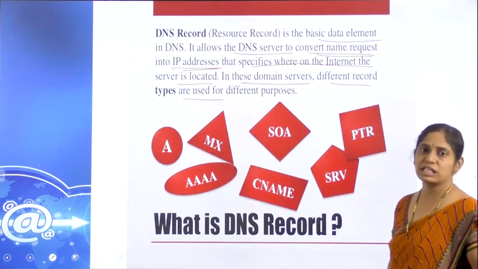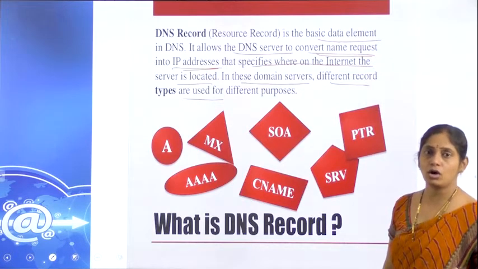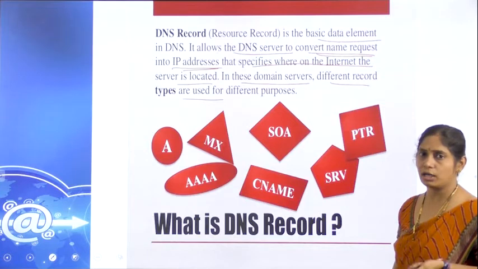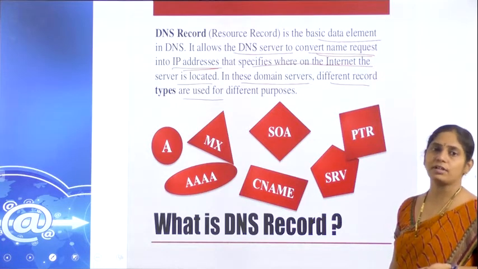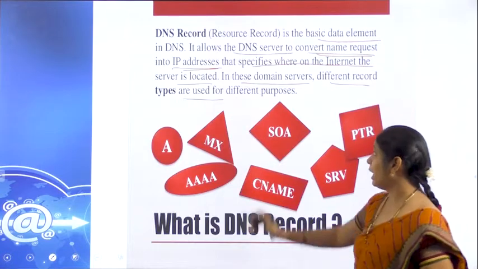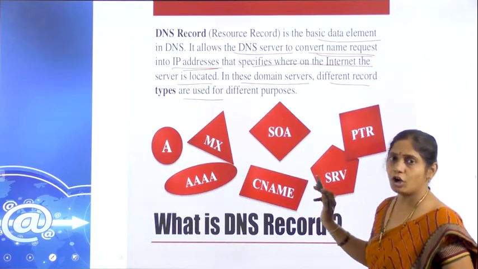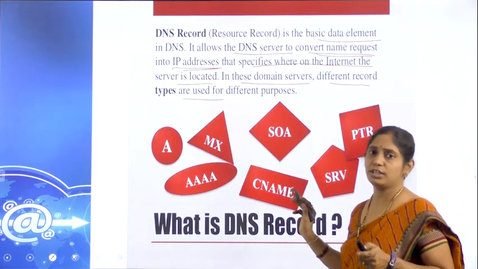Not only a specific one, as we have seen, different namespaces also we have, like .com, .gov, .in, .mil, likewise different ones. Similarly, based on the need and the purpose, we have different types of records for maintaining the information correctly.